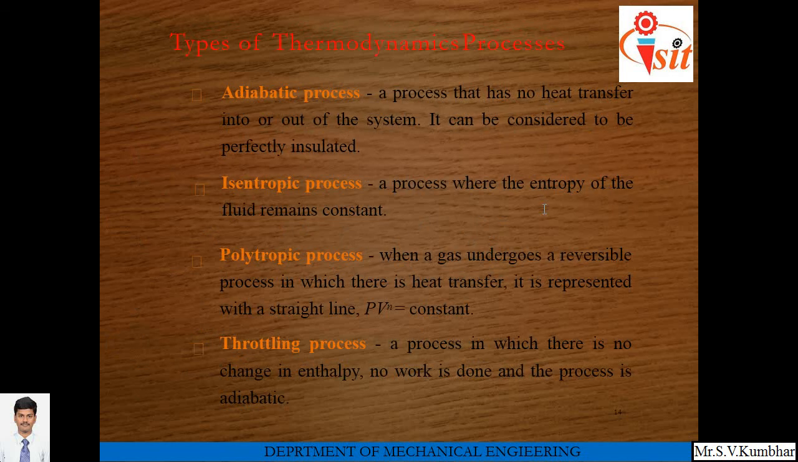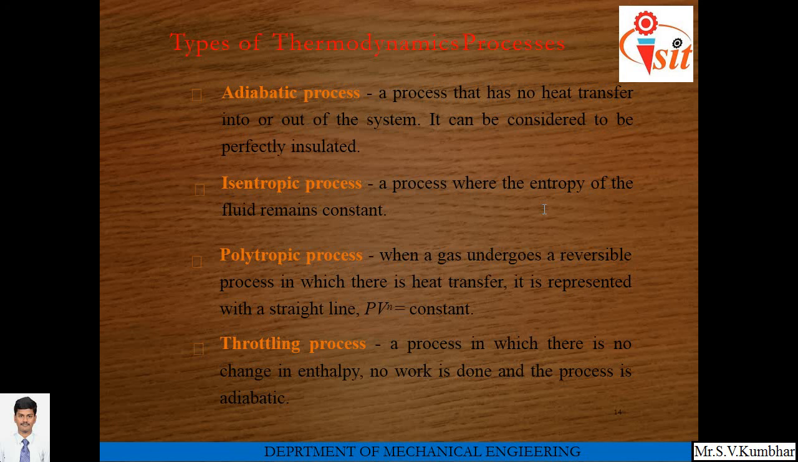Types of thermodynamic processes. First, the adiabatic process. An adiabatic process is a process that has no heat transfer into or out of the system. It can be considered to be perfectly insulated. In an adiabatic process, as heat is neither received by nor rejected from the system, entropy remains constant. An isentropic process is a process where the entropy of the fluid remains constant.